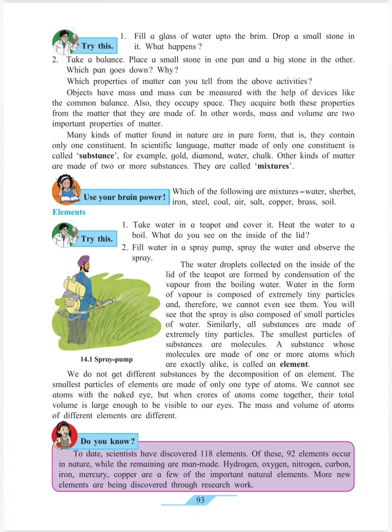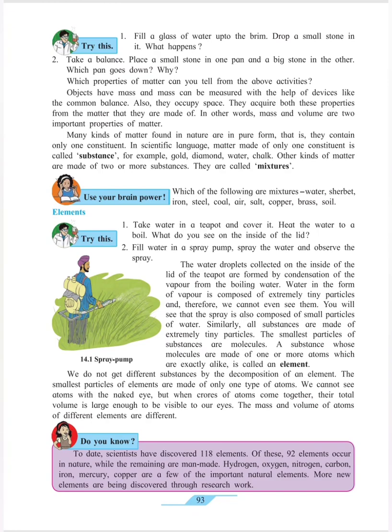Remember, a thing made up of only one kind of constituent is called a substance, and a thing prepared of two or more kinds of substances coming together is called a mixture. Lemon sharbat is prepared of 2-3 substances coming together. Lemon juice, sugar, salt, water, when mixed together, it is called a mixture.